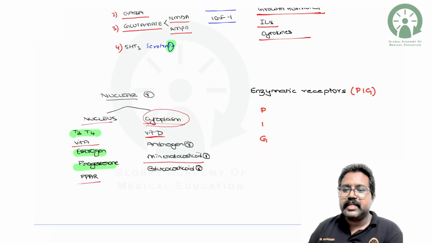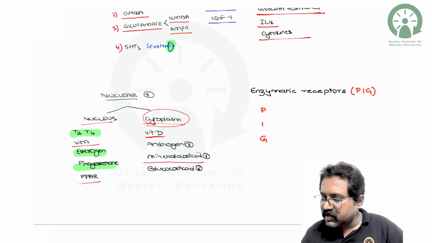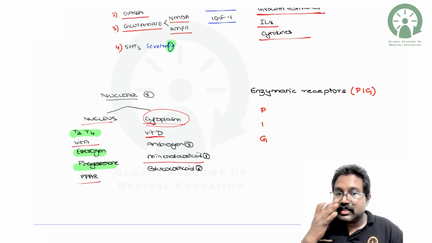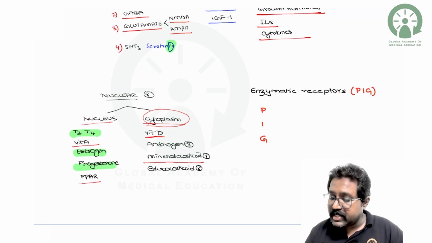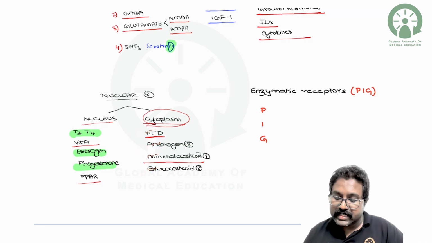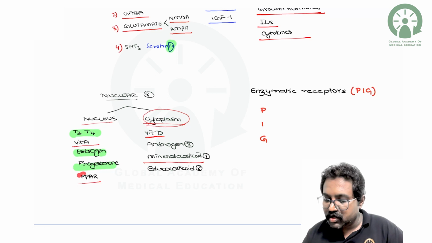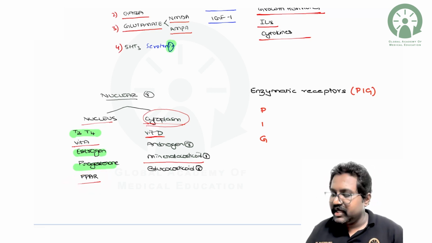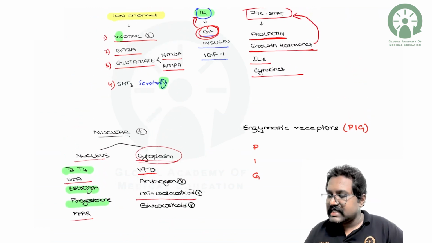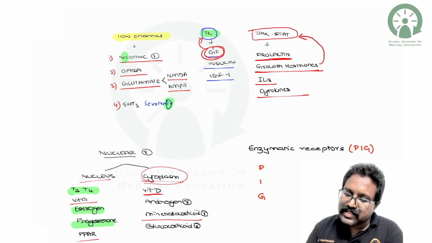Under nuclear receptors, very important again, we have nuclear and cytoplasmic. In the cytosolic or cytoplasmic, we have mainly 4 examples to remember: vitamin D, mineralocorticoids, glucocorticoids, and androgen receptors. Whereas in the nucleus, you have T3, T4, vitamin A, estrogen and progesterone, as well as the peroxisome proliferator activated receptor, that is PPAR. So what will be the fastest acting receptors? The fastest acting will be your ion channels. So this will be your fastest acting.